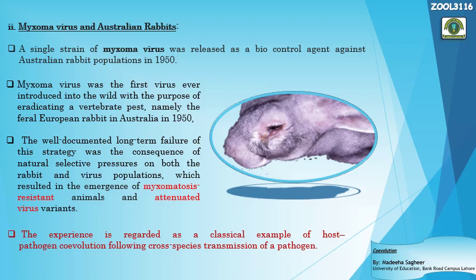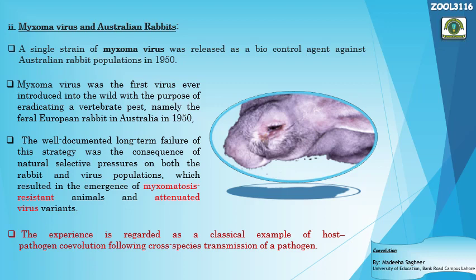Symptoms were quite similar to those. In these symptoms, the rabbit eyes, here you can see, got swollen and moist, and the nose also, and some genitalia portions as well. So what happened is that in the first case, about 99.8% of the rabbit population got eradicated,